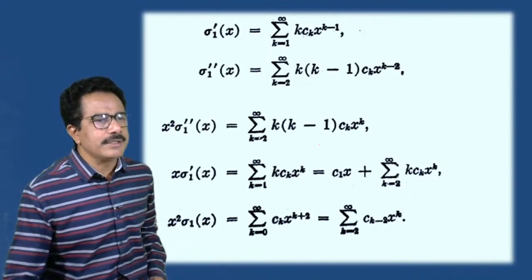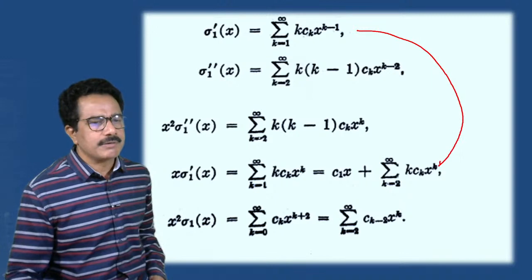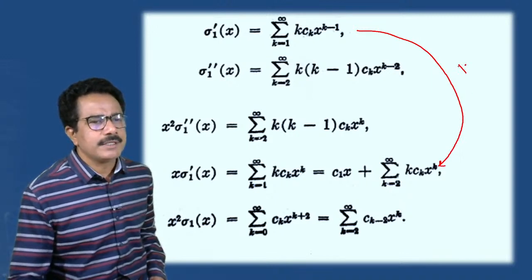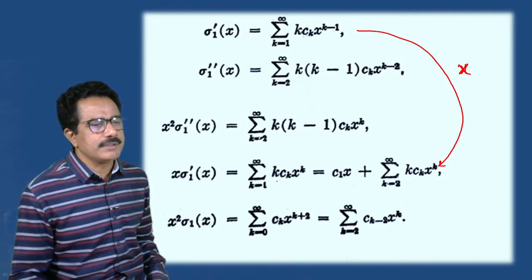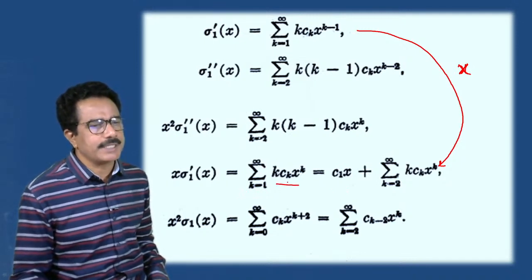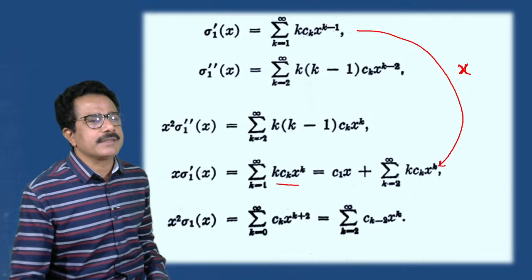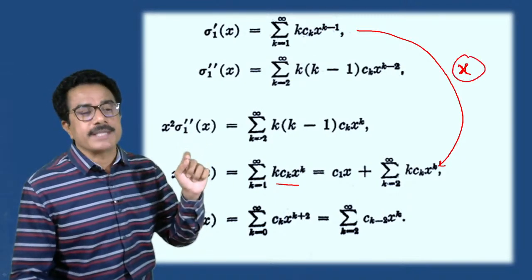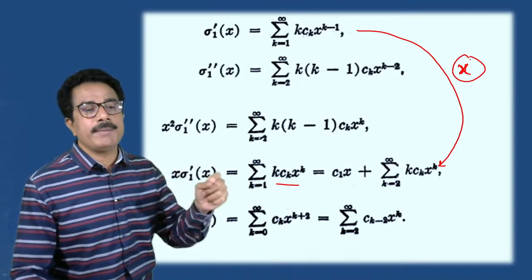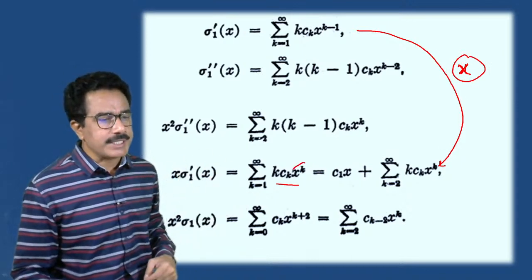Also you have to multiply this by x, with k equal to 1 to infinity separately. If we multiply, x raised to k minus 1 into x means x raised to k.